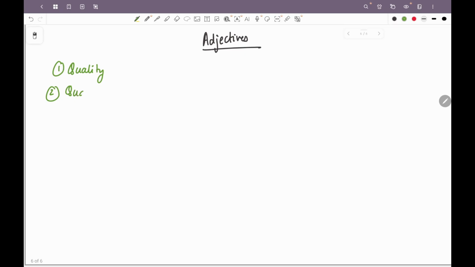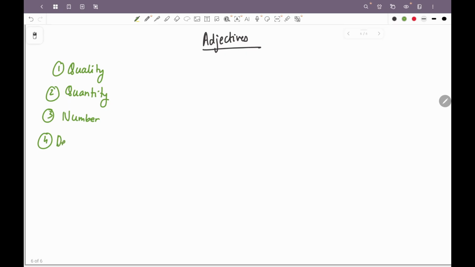Next is adjective of quantity. This will answer the question how much. How much of a noun do you want? How much of a pronoun do you want? Some, more, enough. If we talk about adjective of number, this will give us the exact how many. So this is used in case of countable nouns. For example, give me 9, give me a dozen, give me fourth. The noun is fourth in order or fifth in order, right? So ordinal numbers as well as cardinal numbers will be adjectives of number.